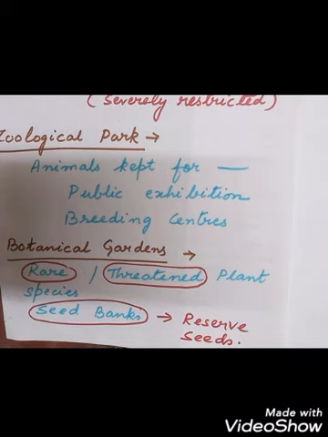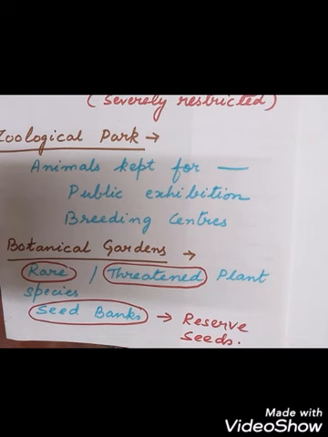Under the protected areas, we have studied forest reserves, which are large areas of forest cover protected from any human exploitation. Then we have learnt about wildlife sanctuaries, which are also protected areas where only limited human activity is allowed. Then we have seen national parks, which are also meant for conservation of wildlife, and human activities are severely restricted.